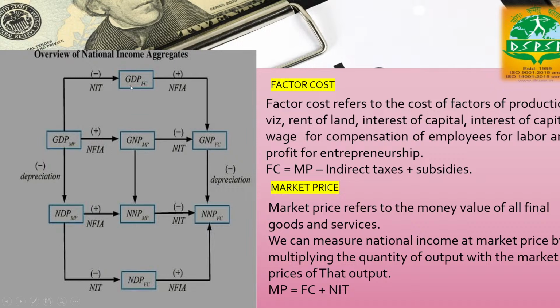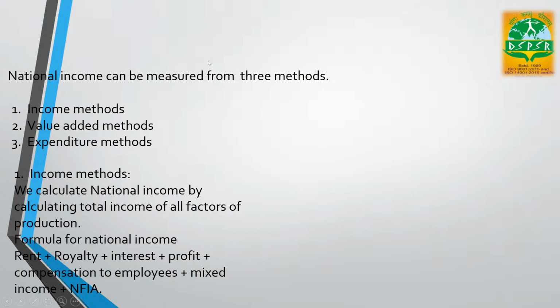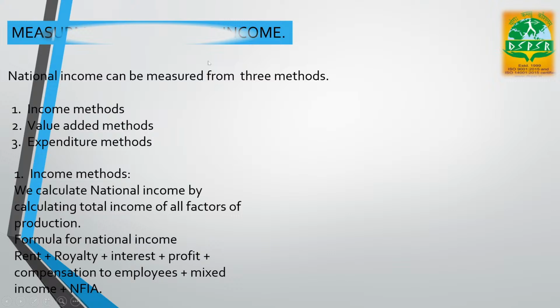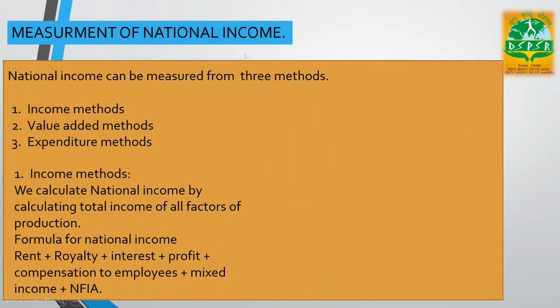Now, coming to the measurements of national income. Here there are three measurements: the income method, the value added method and the expenditure method. First of all, what is the income method? To calculate the national income from the distribution side, the income method is used.